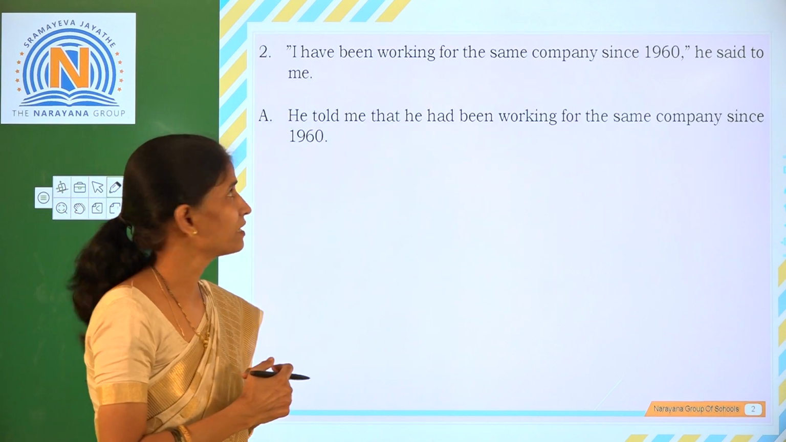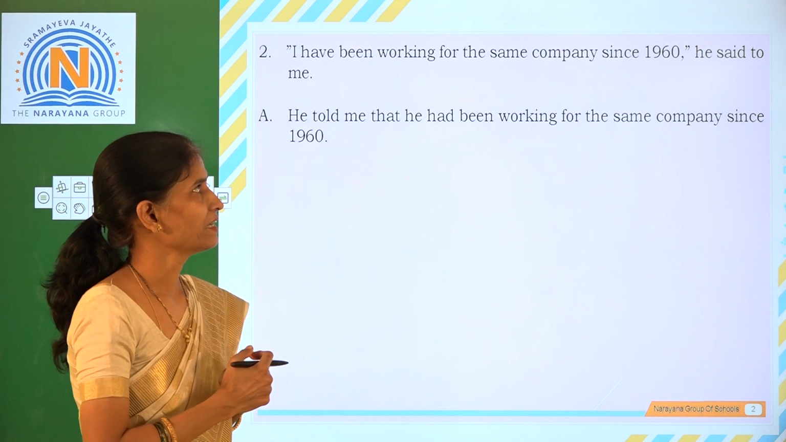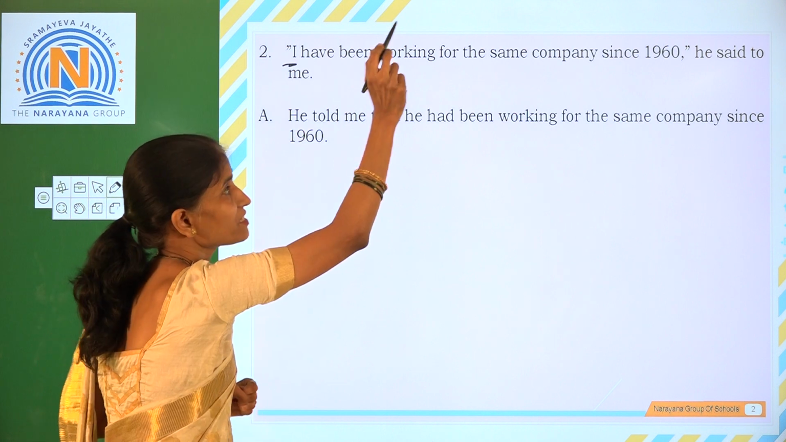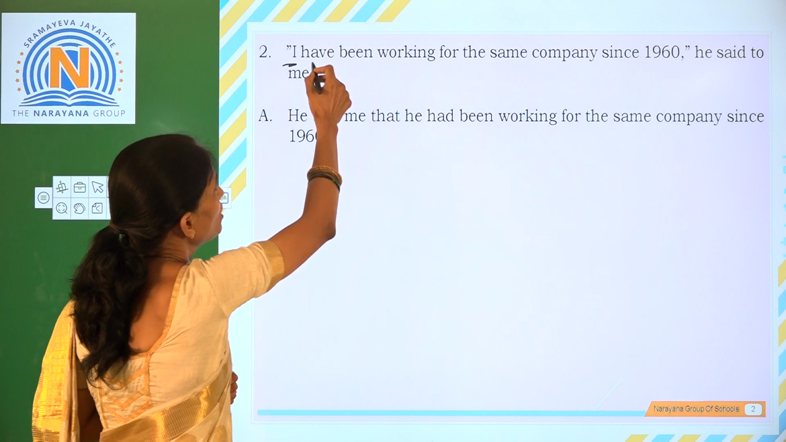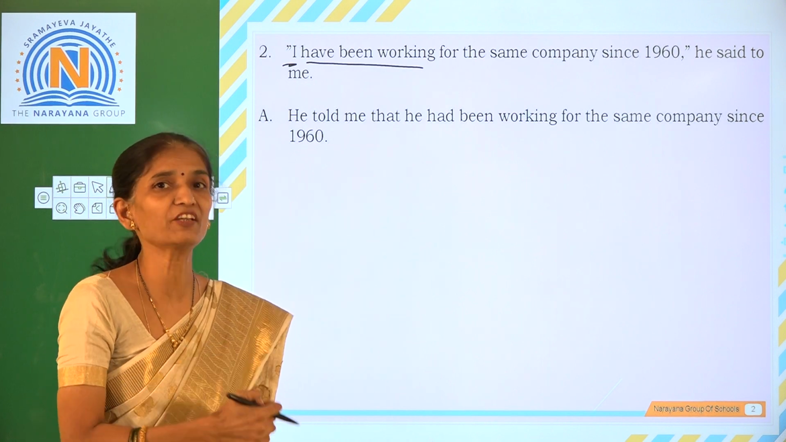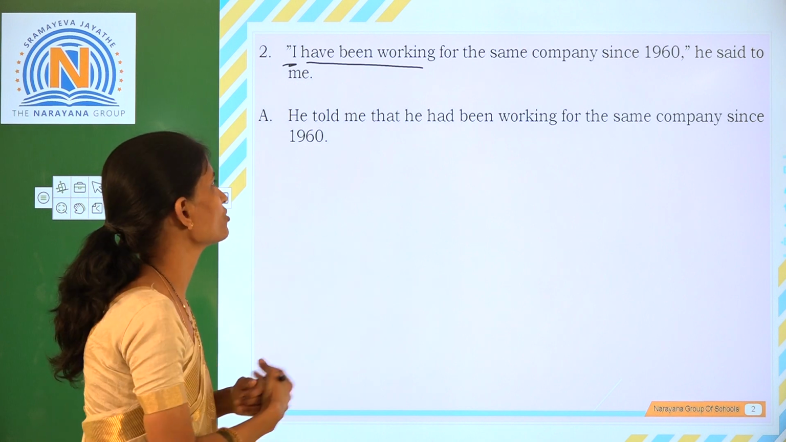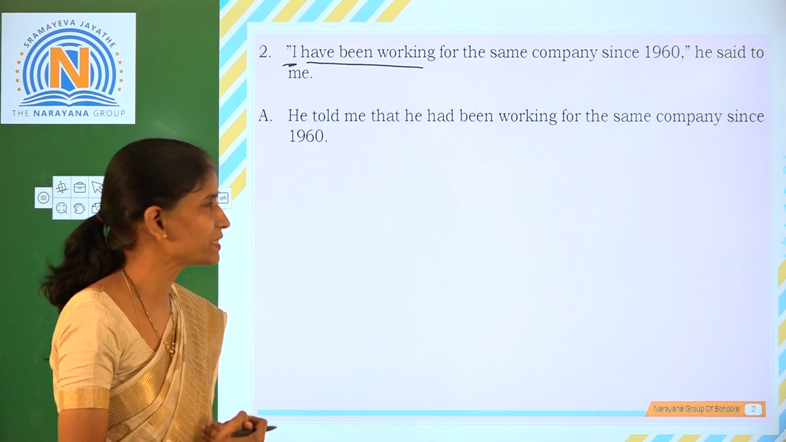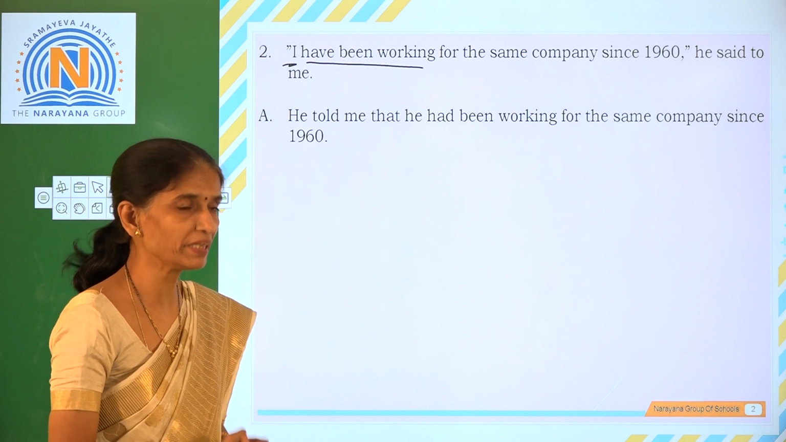Now, the next sentence. I have been working for the same company since 1960. He said to me. So, he is the speaker. So, I here is he, that is third person singular. Then the verb have been working is present perfect continuous. Present perfect continuous is changed to past perfect continuous. So now we'll change. He told me that he had been working for the same company since 1960. Have been working changed to had been working.